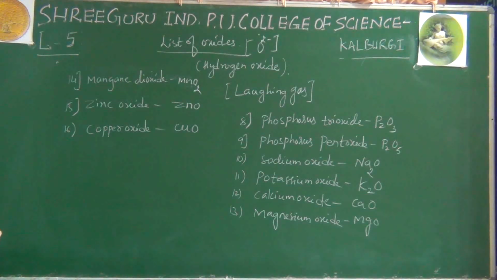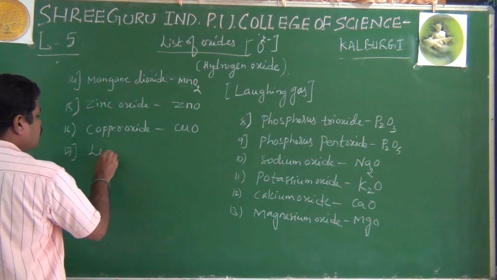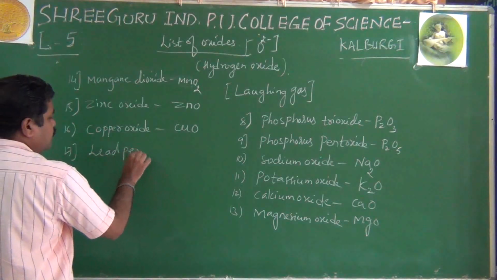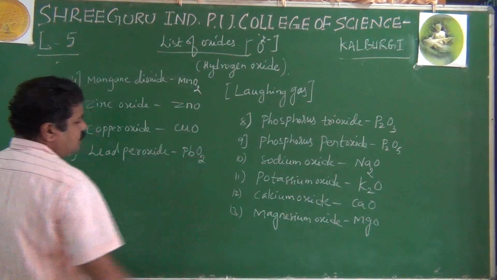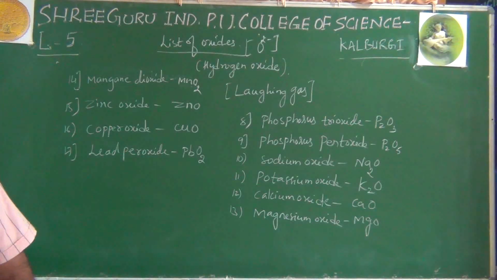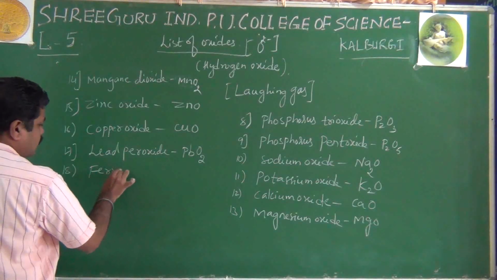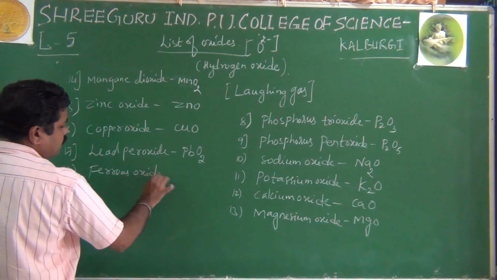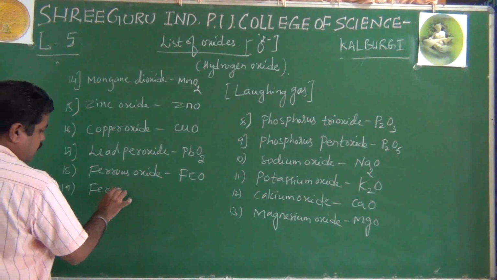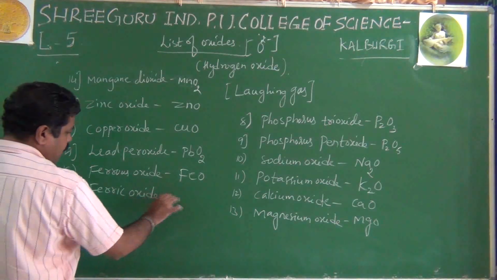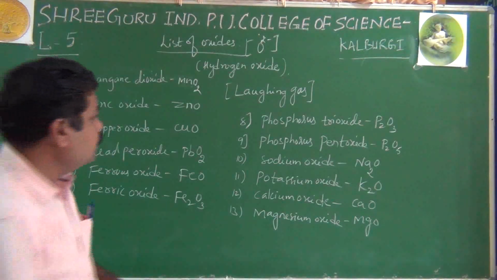After copper and zinc, lead peroxide, that is PbO2. Ferrous oxide, FeO. Ferric oxide, Fe2O3.